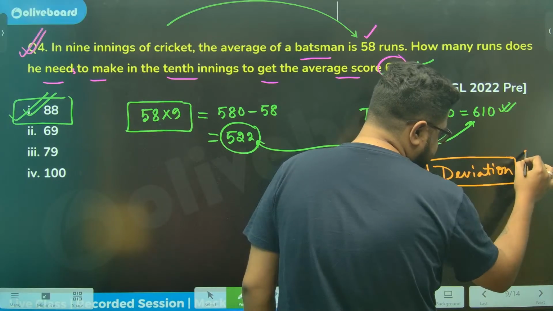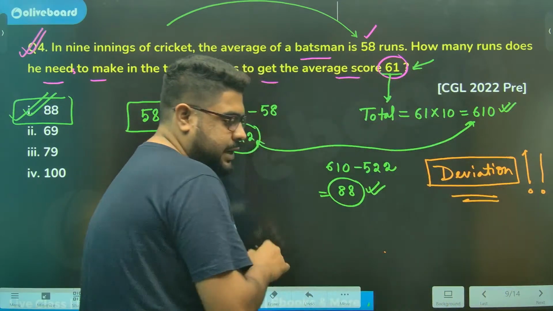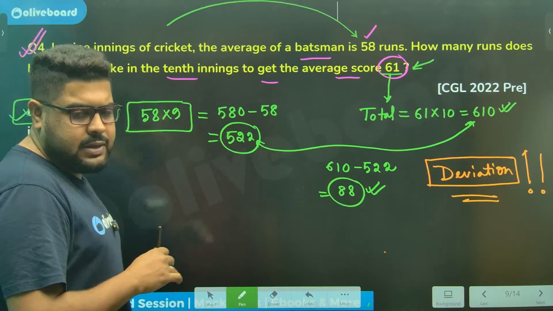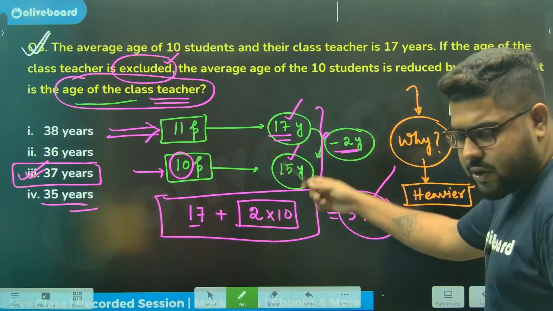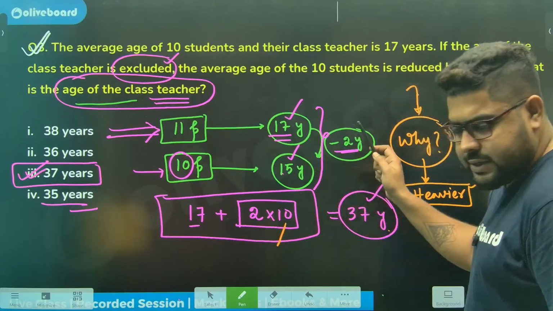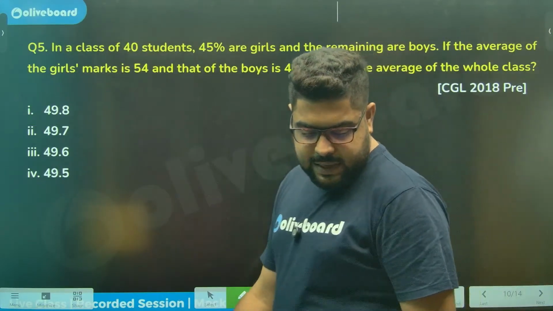Please use deviation here as well. As we have done over here, these are all deviation techniques. Similarly, use it here as well.